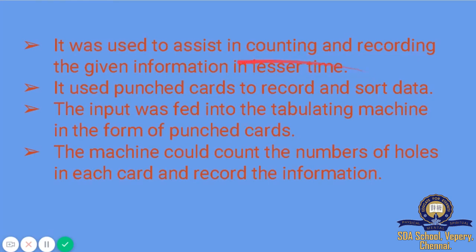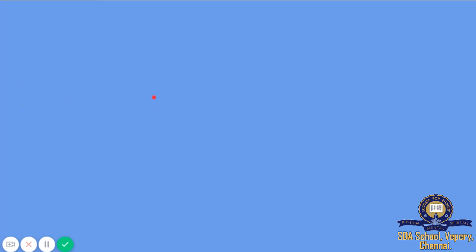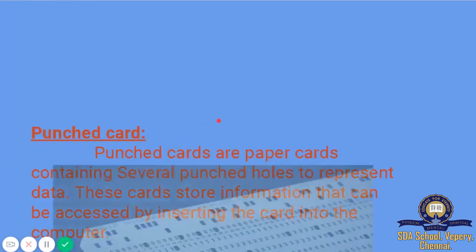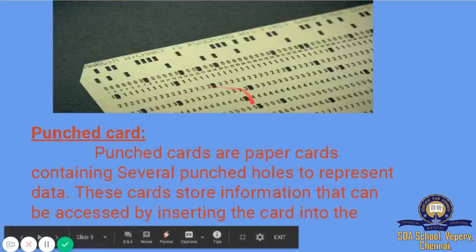It used punched cards, which are paper cards containing several punched holes to represent the data.